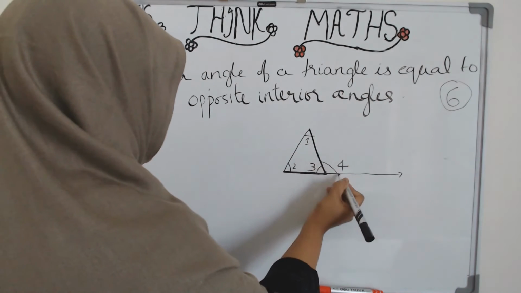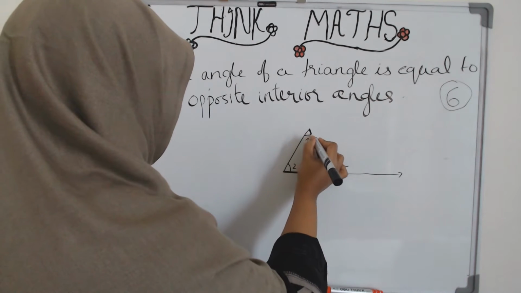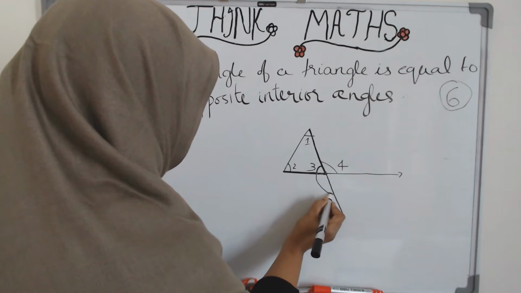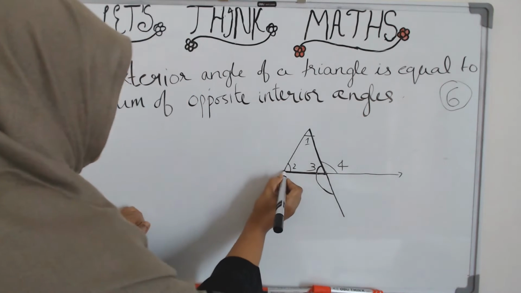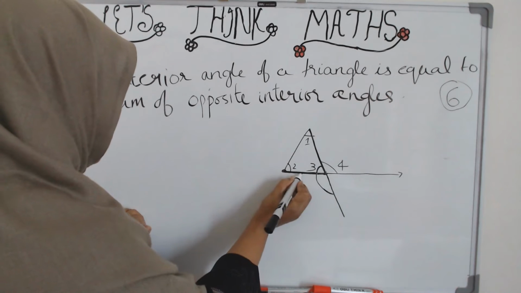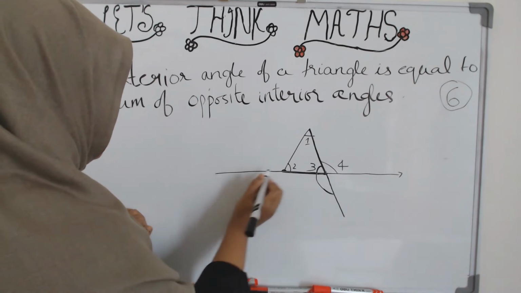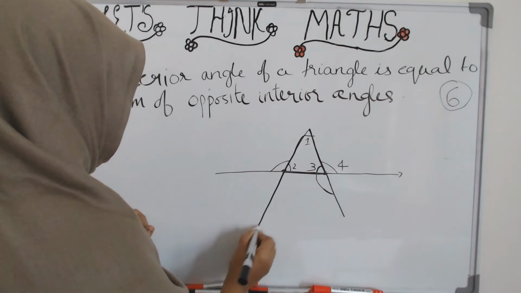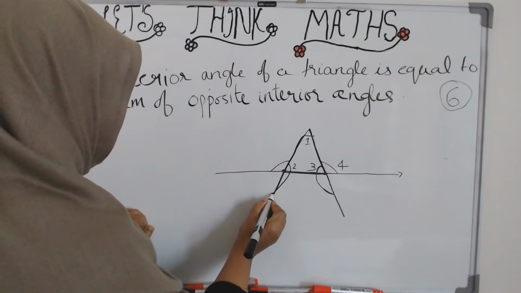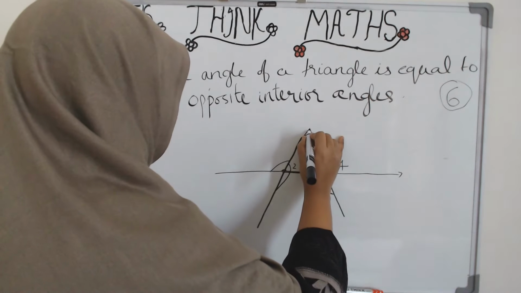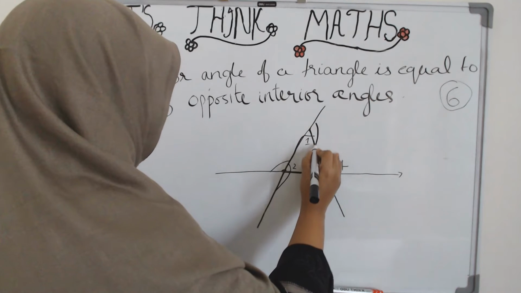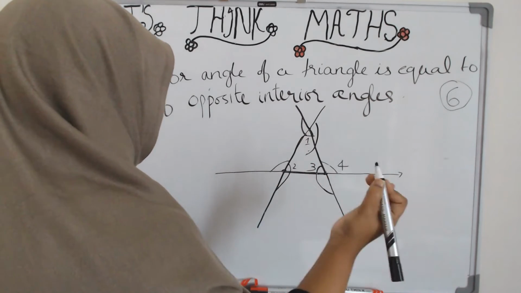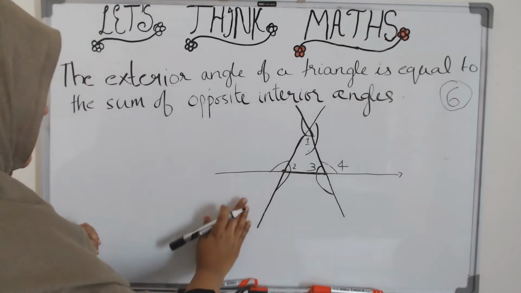How is that? This is one exterior angle. Then if you extend this one, you will get an exterior angle here, right? And similarly 2 exterior angles here. How? You extend this side, you get one exterior angle. Then you extend this side, you get the second exterior angle. Similarly here, extend this side, you get one exterior angle. Extend this side, you get the other exterior angle. So totally you will get 6 exterior angles.